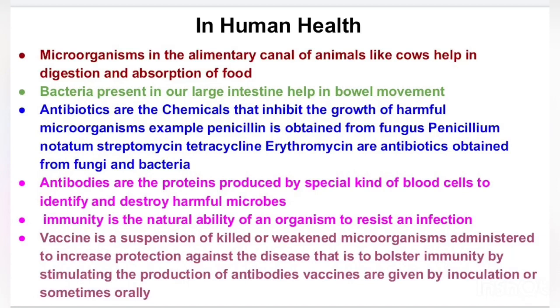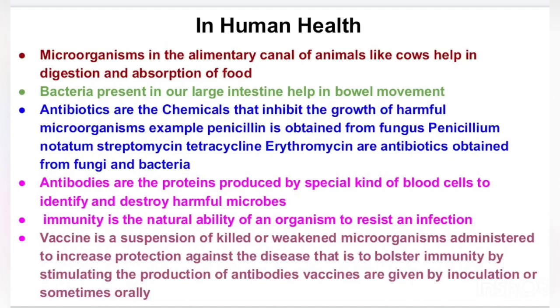Some special antibodies are produced in our body to fight against those killed and weakened microorganisms, and due to this our body becomes immune to those harmful microorganisms, so that in future whenever our body gets infected by those foreign particles, the antibodies can recognize them and fight well against those infections.